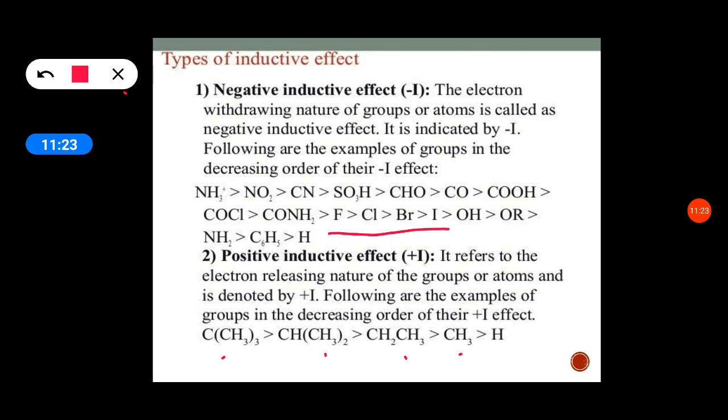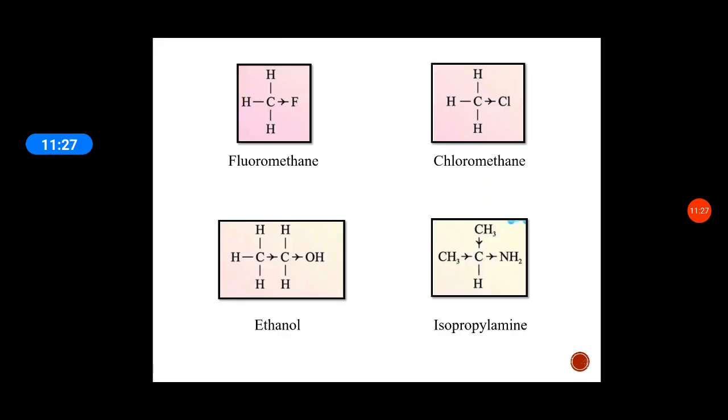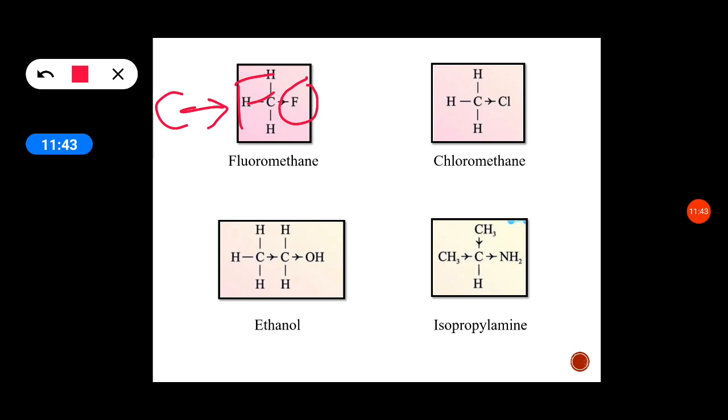Let us see some examples of how it releases electrons. Here in fluoromethane, the fluoro group is attached to the carbon, and in this C-F bond the fluoride group is more electronegative, so it attracts the shared pair of electrons.